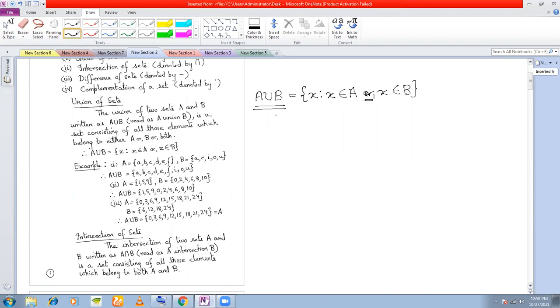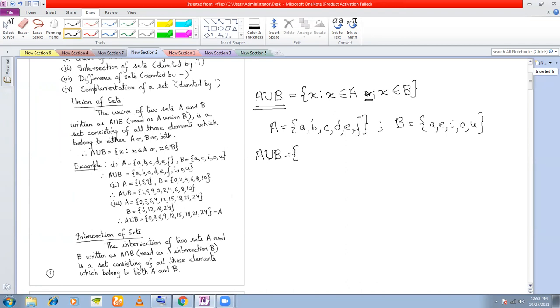Okay, let us take an example. Let us say A is equal to, and let us take B is equal to A E I O U. These two sets are given to me. I want to write the union of these two sets, A union B. Then what will I write?